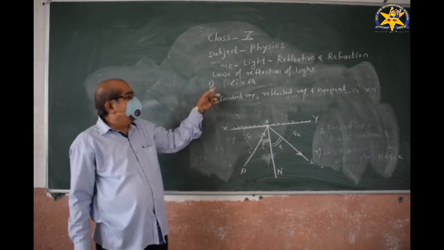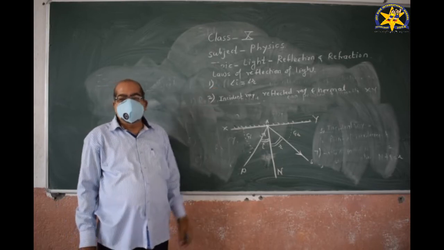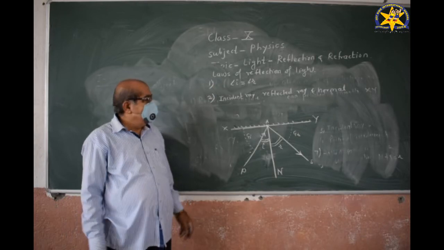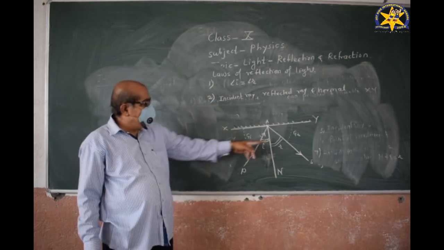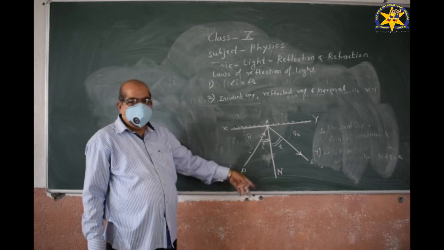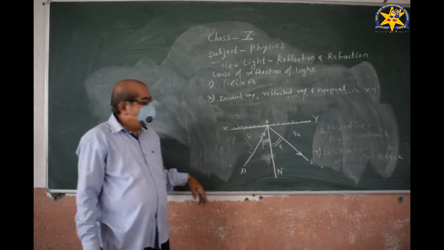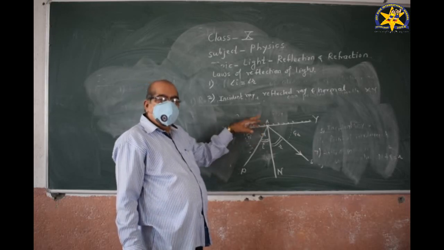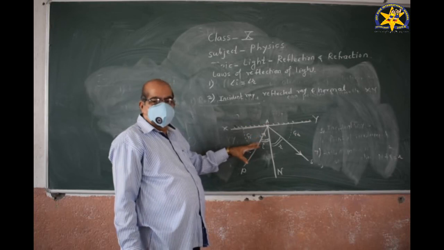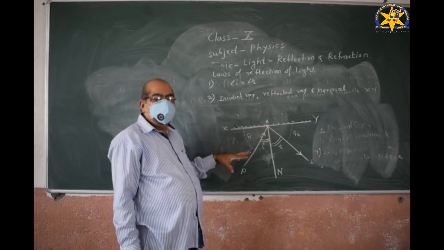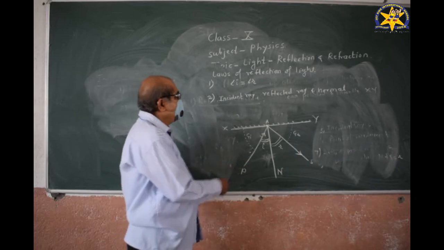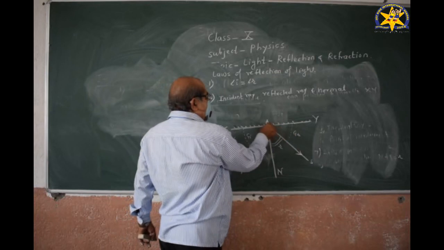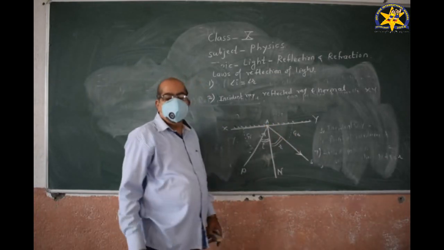What is the first law? The angle of incidence is always equal to the angle of reflection. The incident ray, reflected ray, and the normal drawn to the reflecting surface at the point of incidence are always in the same plane, because a normal can be drawn at this point or at that point, but it should be drawn at the point of incidence.